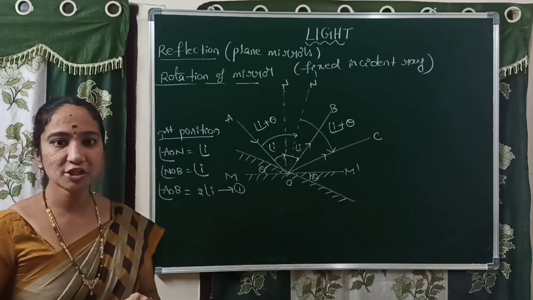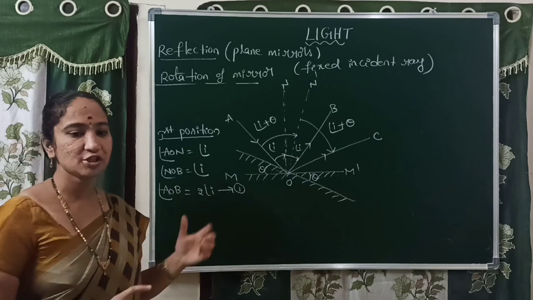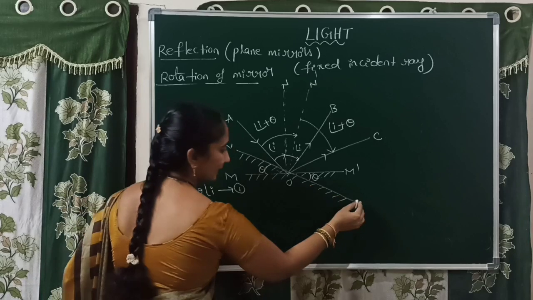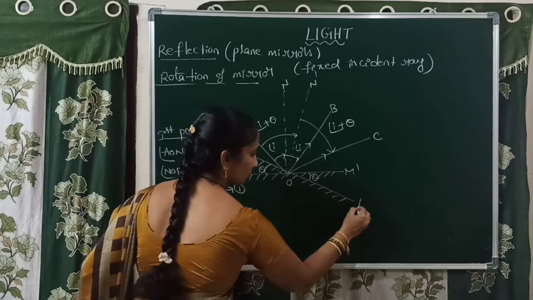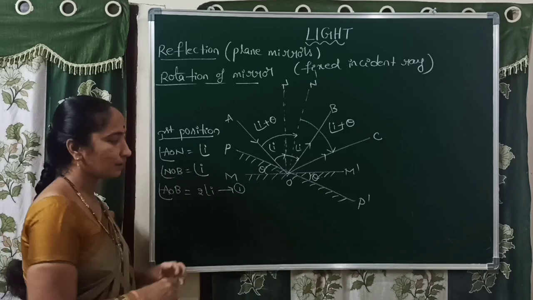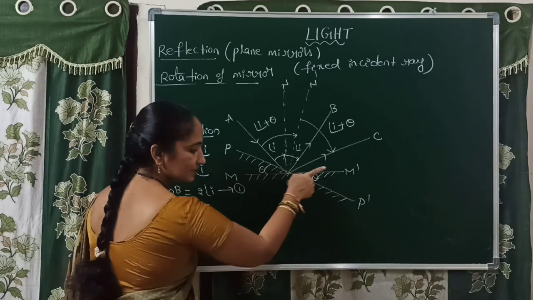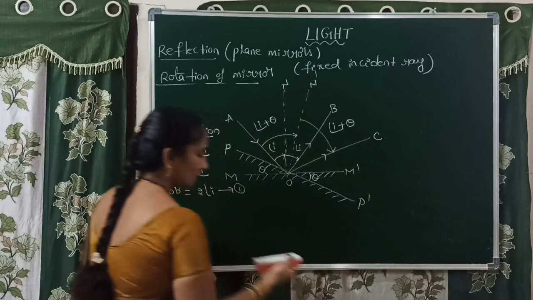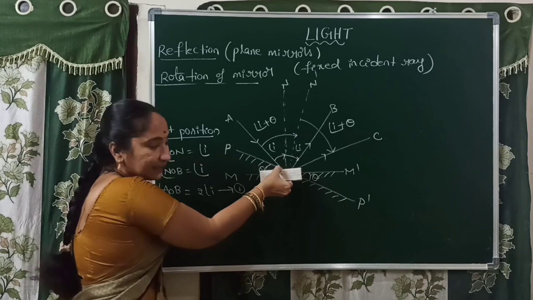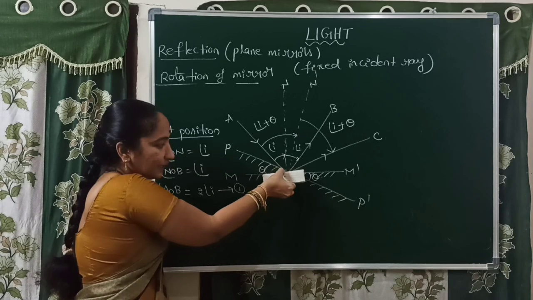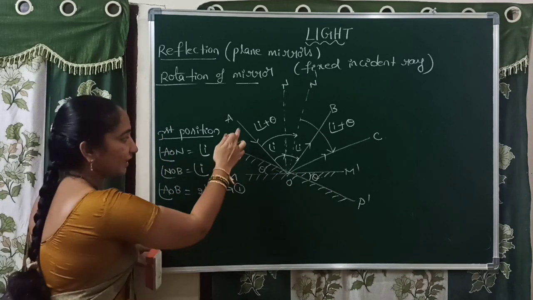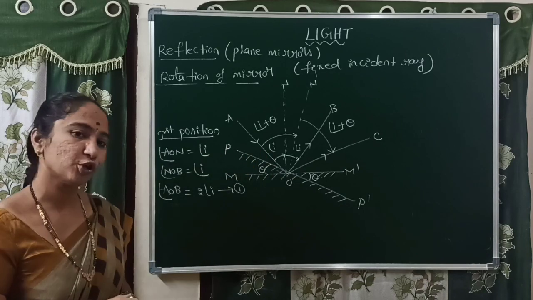Now just change the position of the mirror from M dash to PP dash. PP dash is the new position of the mirror. This is the actual position of the mirror, and this is where I changed the position of the mirror like this. We rotated it by angle theta, here I wrote theta, with a fixed incident ray. No change in the incident ray position.